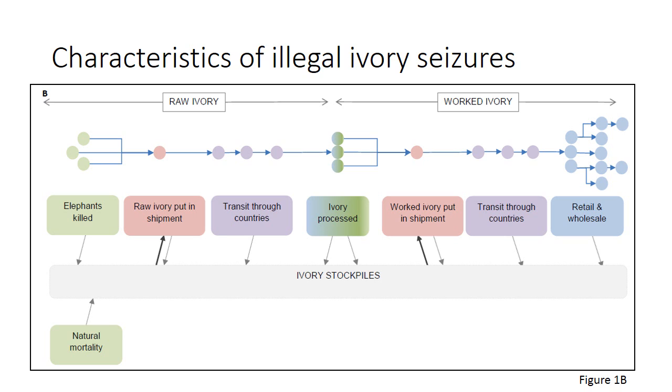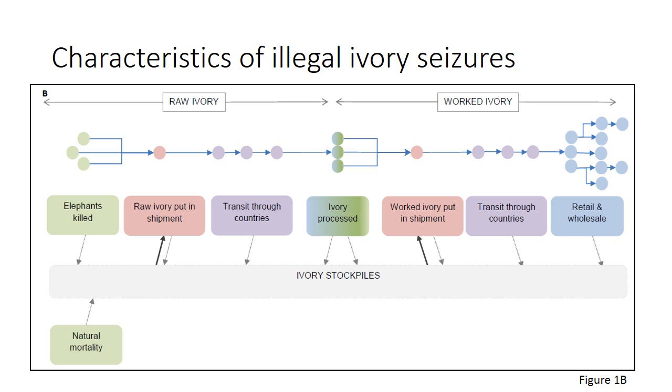Shipments could be seized anywhere along the trade chain, and there's really a large number of stages between an elephant being killed and the ivory being removed from the elephant to the final product ending up in the home of a consumer. In this figure we can see all the different stages, and the circles above each stage indicate that there might be several countries involved at any one time.